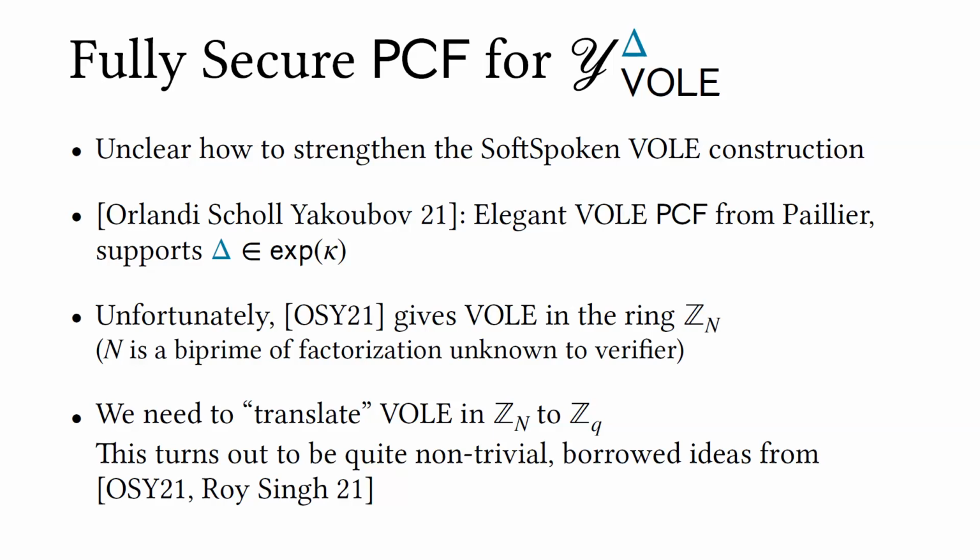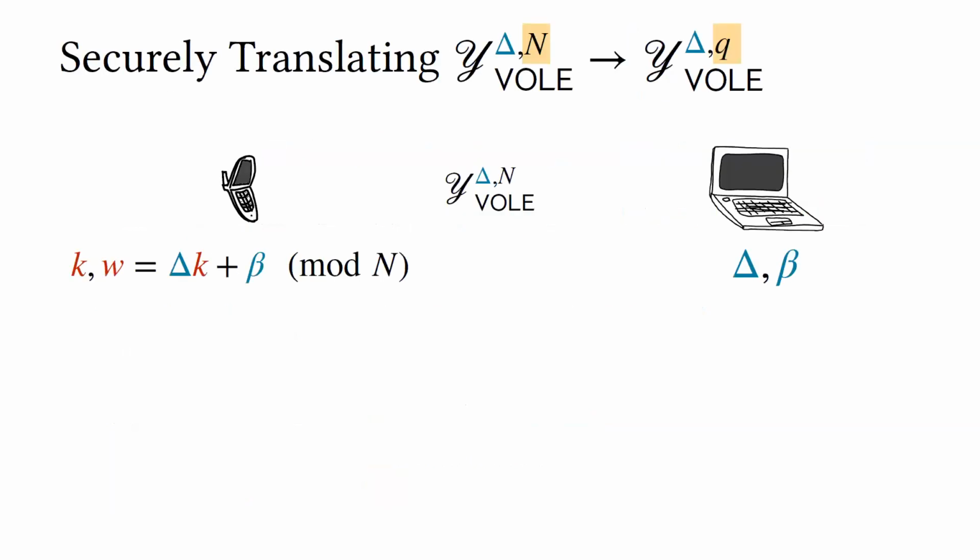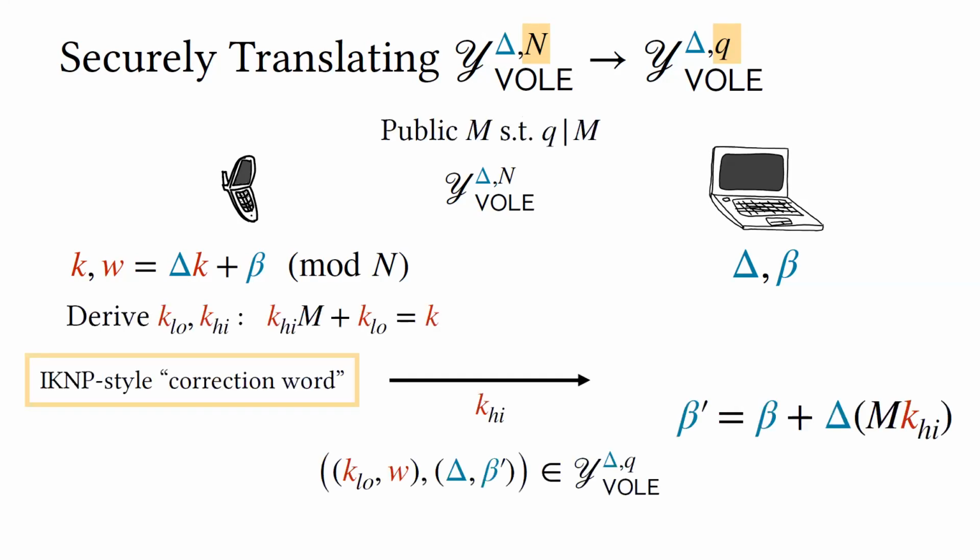We had to borrow some ideas from previous work in this regime. So very roughly, both parties start out with this correlation mod N, and what they want to achieve is the same correlation mod Q, a similar correlation mod Q. The details aren't super important. This is just to give a flavor of the techniques.